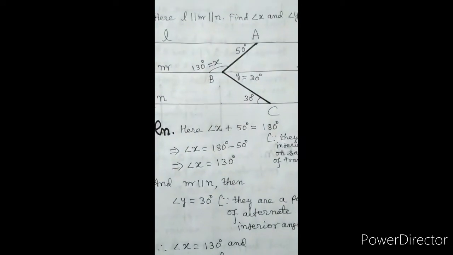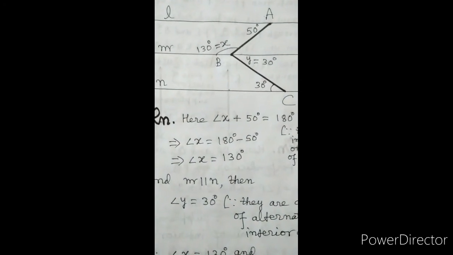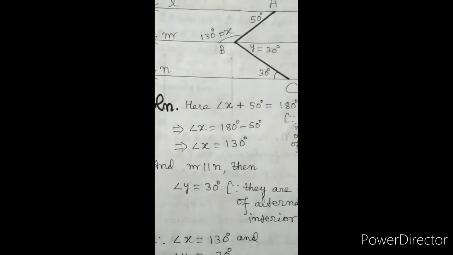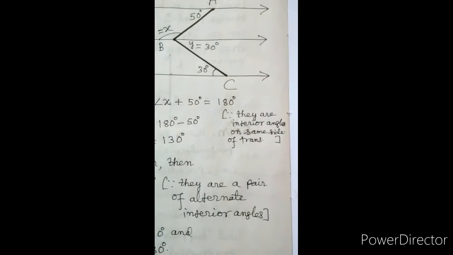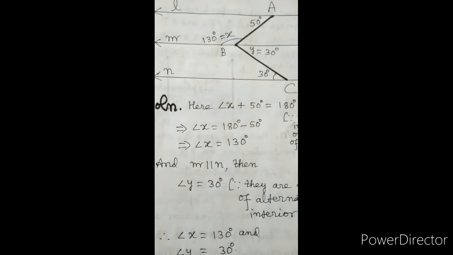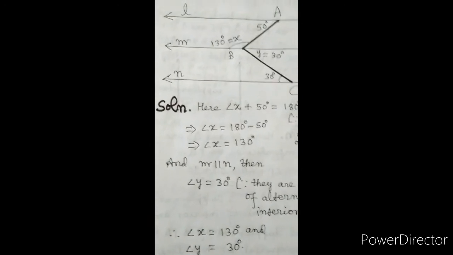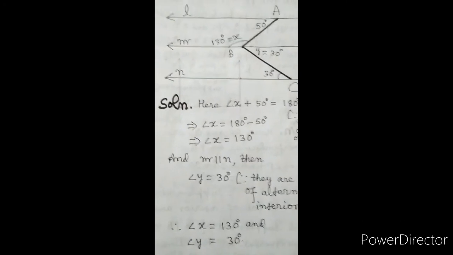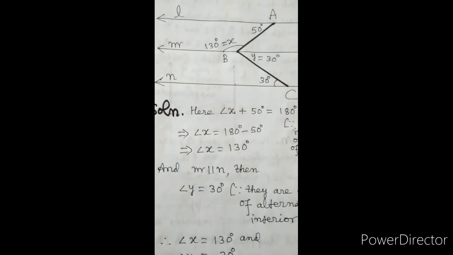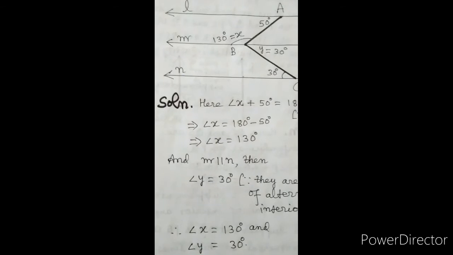Here angle X plus 50 degree is equal to 180 degree. Implies that angle X is equal to 180 minus 50. Implies that X is equal to 130 degree. Since they are interior angles on same side of transversal, or they are co-interior angles, sum of co-interior angles is 180 degree.